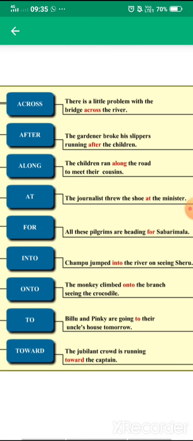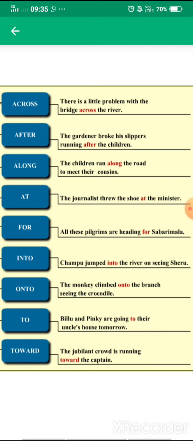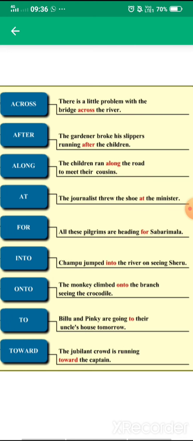So along, side by side, which is moving, okay. So along, here you can learn it by the term "long". Long means lamba, so which is moving, okay. Along with it means side by side, fine. So next is at. At: the journalist threw the shoe at the minister.